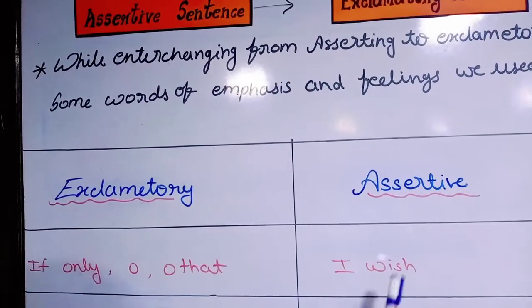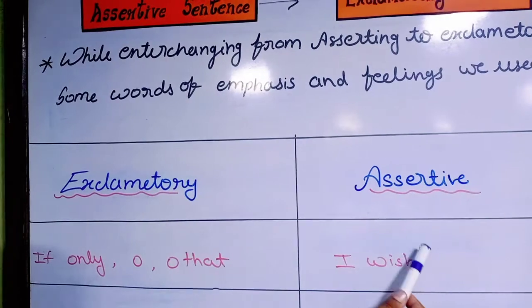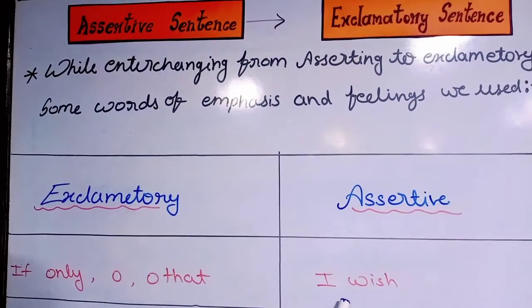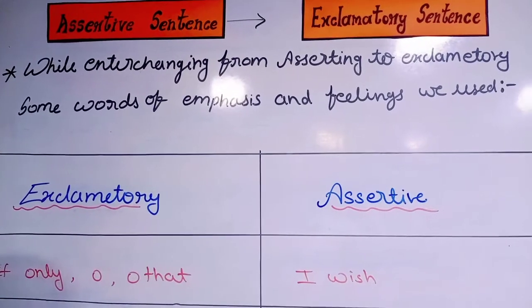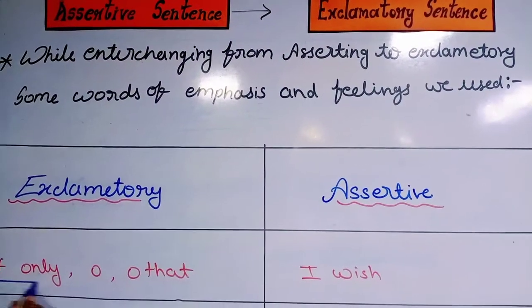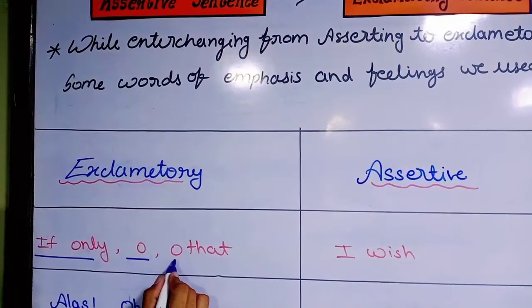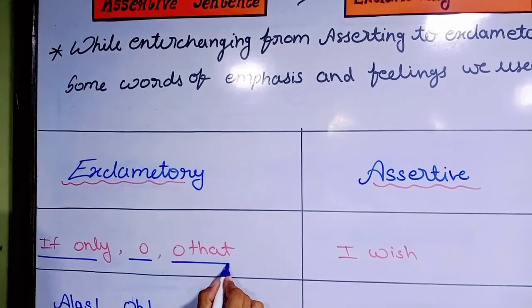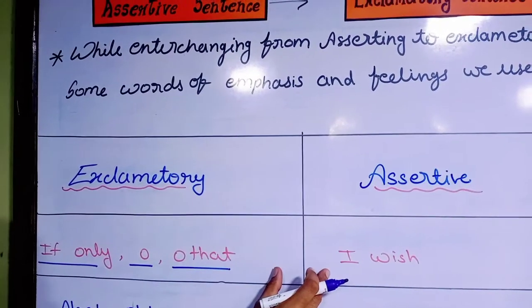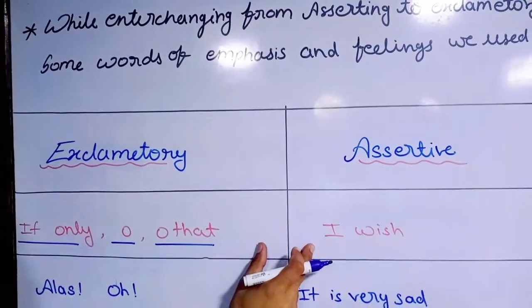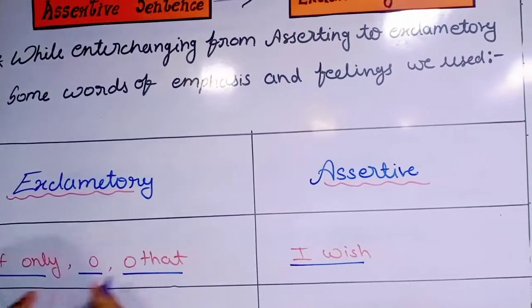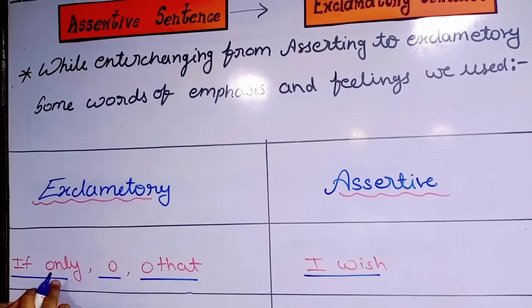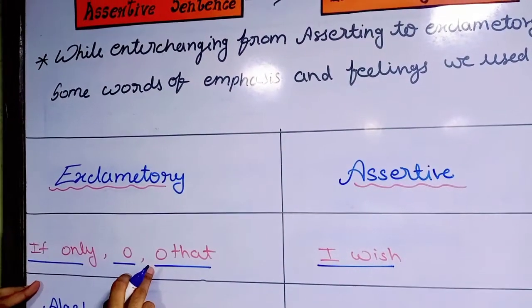So we are learning about assertive to exclamatory. If in an assertive sentence we have "I wish", in place of "I wish" we can write "if only", "O", or "O that". Here we cannot use the 3 steps we learned earlier. We just have to change this "I wish" with these words. Out of these 3 we can use any one.